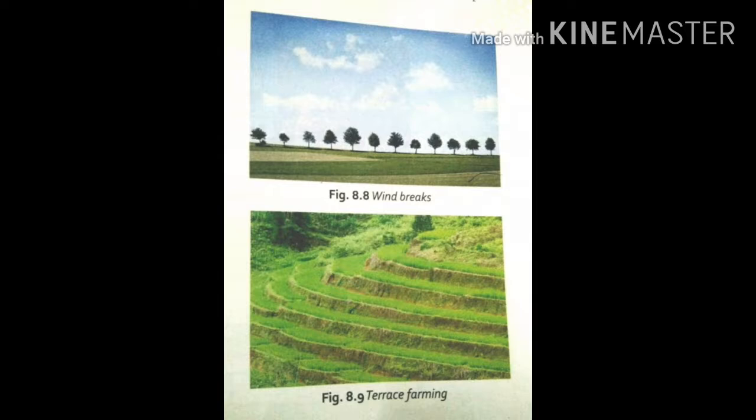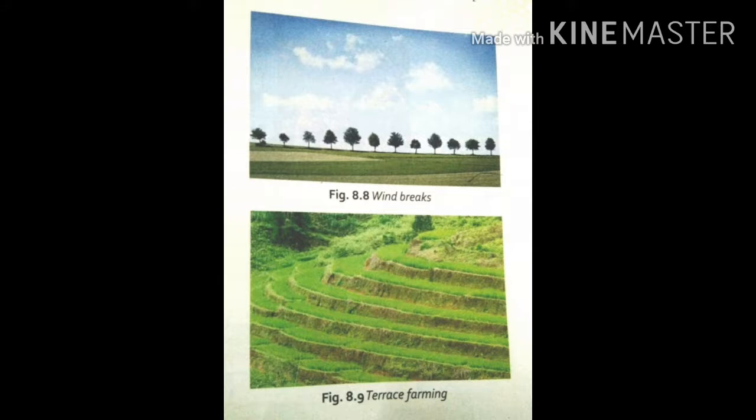Next one, soil rich in clay and organic matter. It has a good water retaining capacity and is suitable for growing paddy. Paddy means rice. Paddy is grown in standing water in the soil. So soil rich in clay and organic matter is best for growing paddy plants. Clayey and loamy soil are also suitable for crops like masoor dal and other pulses.